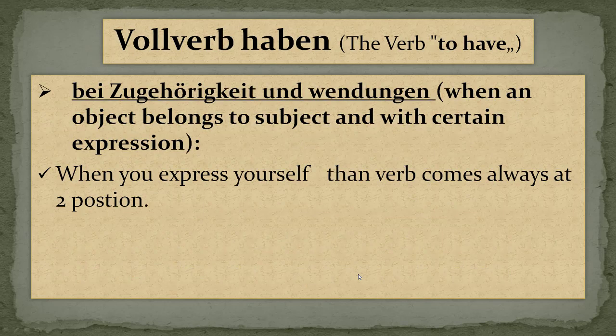Let's see. This is the second way of using the haben verb. When an object belongs to a subject, we can use the haben verb, and also whenever you are expressing some feeling. For this case, you have to remember one thing: haben will come only at the second position. Whenever you express yourself, the verb always comes at the second position.